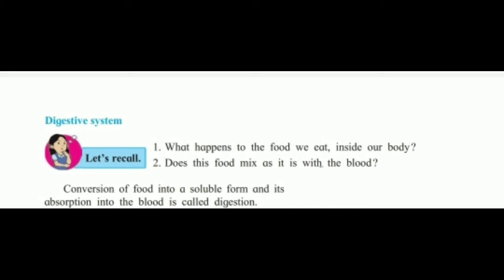Students, there is one question. Let's recall. What happens to the food we eat inside our body? When we eat food, this food undergoes digestion. The food that we eat is a complex substance. So, due to digestion, it gets converted into simple soluble substances which get absorbed into the blood and then get circulated to all parts of the body where it is utilized for energy formation and other processes.